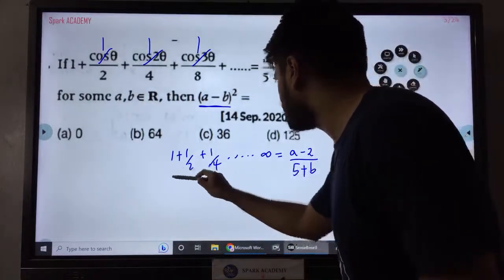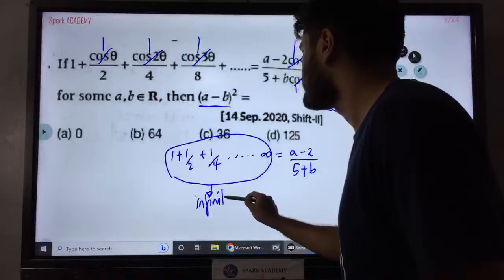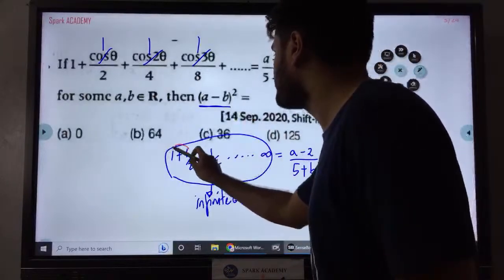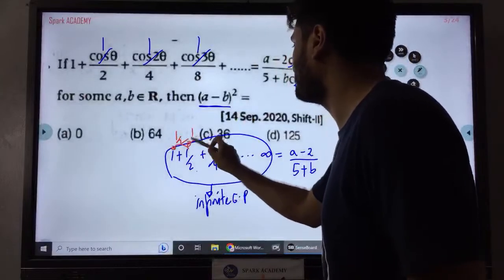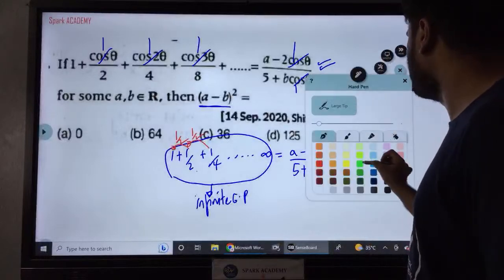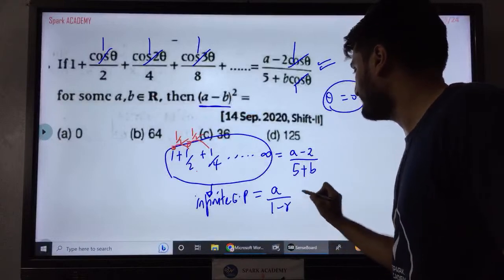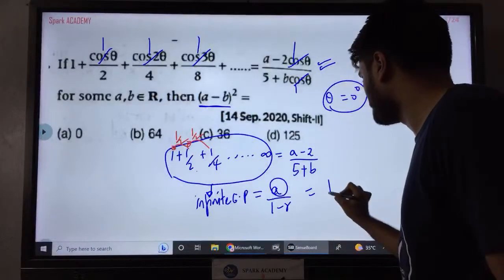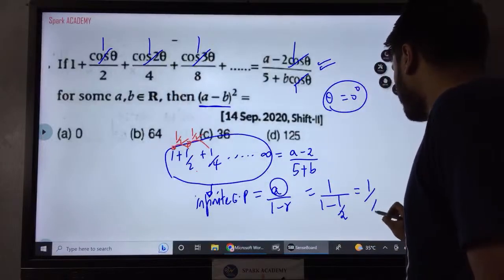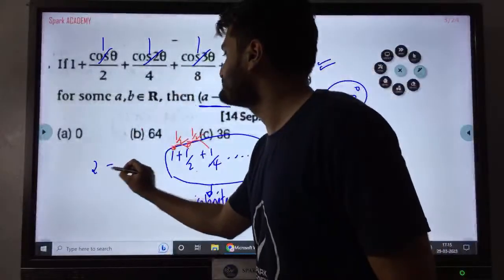So this you are observing is an infinite GP series. Why is it a GP? Because you can see the ratio is the same. 1 by 2 by 1 is 1 by 2, 1 by 4 by 1 by 2 is 1 by 2. So the ratio is the same. For an infinite GP, the formula is a by 1 minus r. Here a is the first term, which is 1, by 1 minus the common ratio, which is 1 by 2. So 1 by 1 by 2, we are getting 2. So the left hand side is 2.